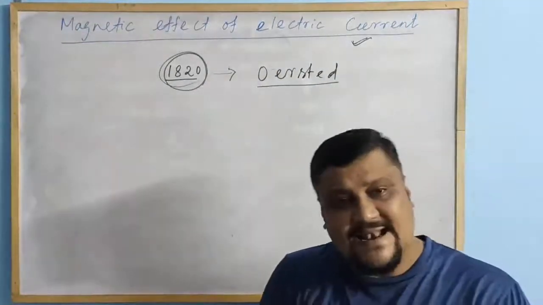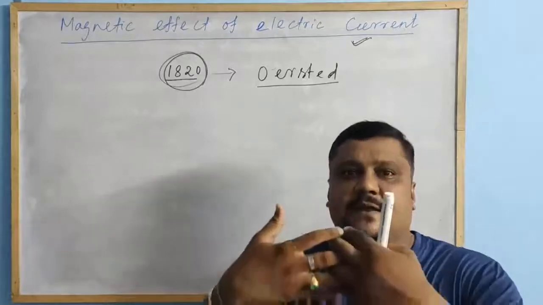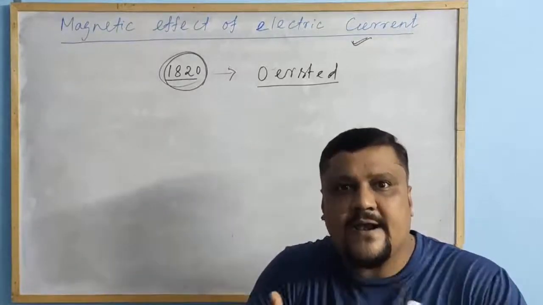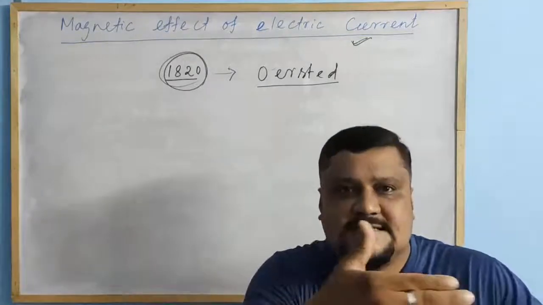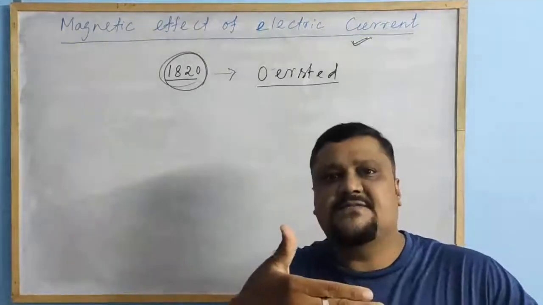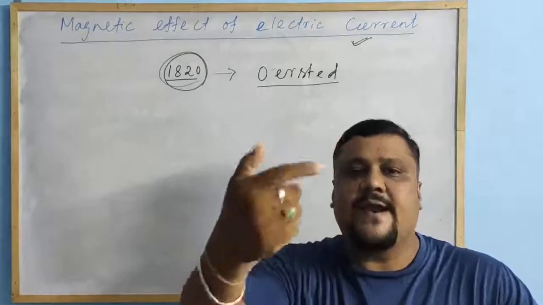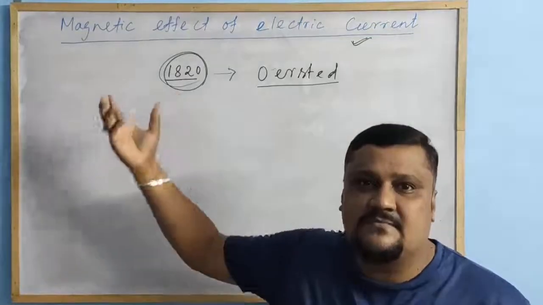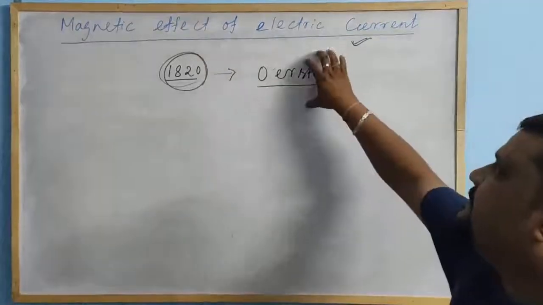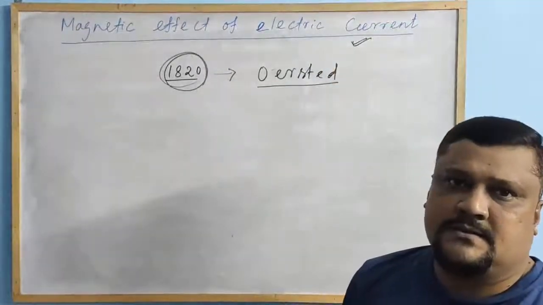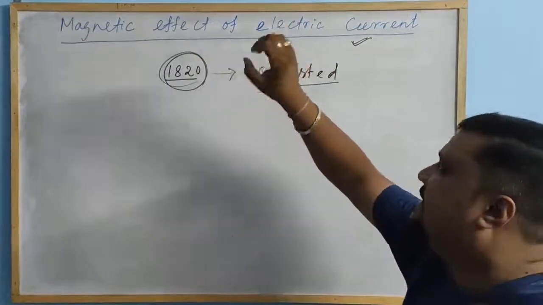Means there is a link, a connection between the electric current and magnetism. Electric current is nothing but the flow of charge. The flow of charge gives you electric current, and that electric current gives you the magnetism or the magnetic effect. That was first observed by Oersted by an experiment, which we will discuss.